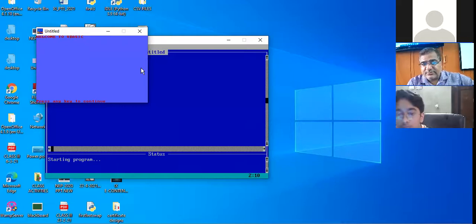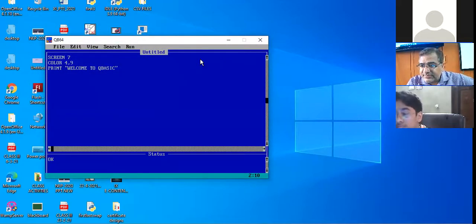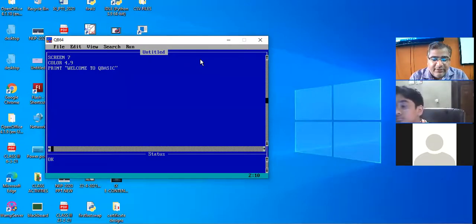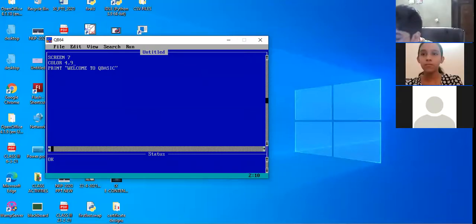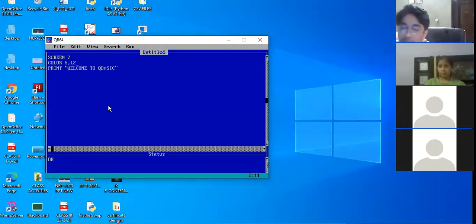See, light blue for the background and red color for the text. Am I clear? Okay, I want to give brown color for the text and light red color for the background. Yes, Suhana, unmute yourself. 6 and 12.